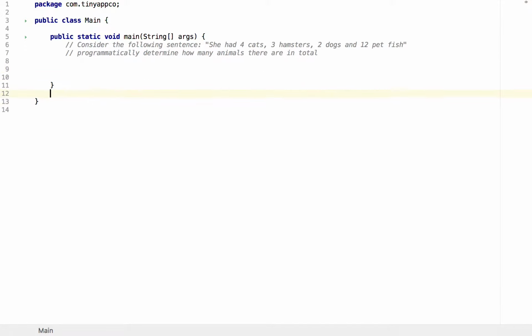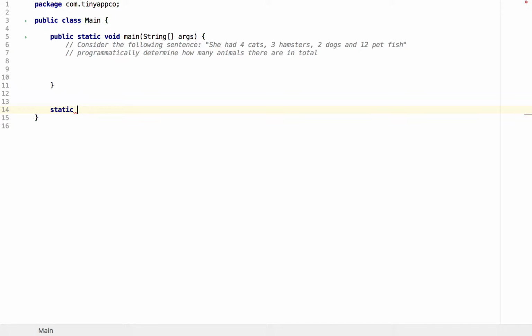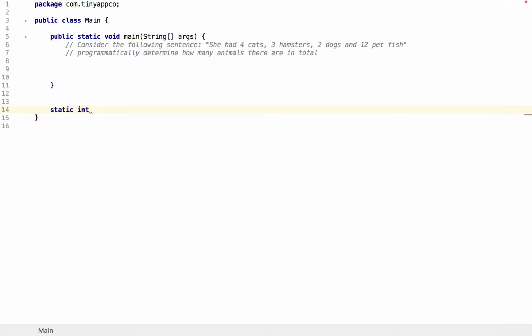Now the first thing we need to do is to create a method. Well, the method, as we know, needs to return an integer. We've got to make it static because we're working in the main class and we're calling it from a static method. We'll give it a name, total of int in sentence, and it's going to take a string.